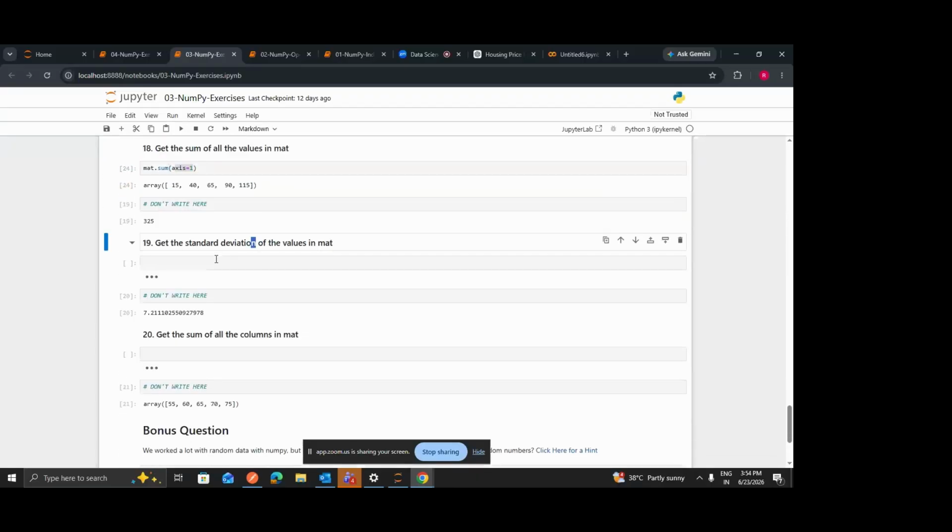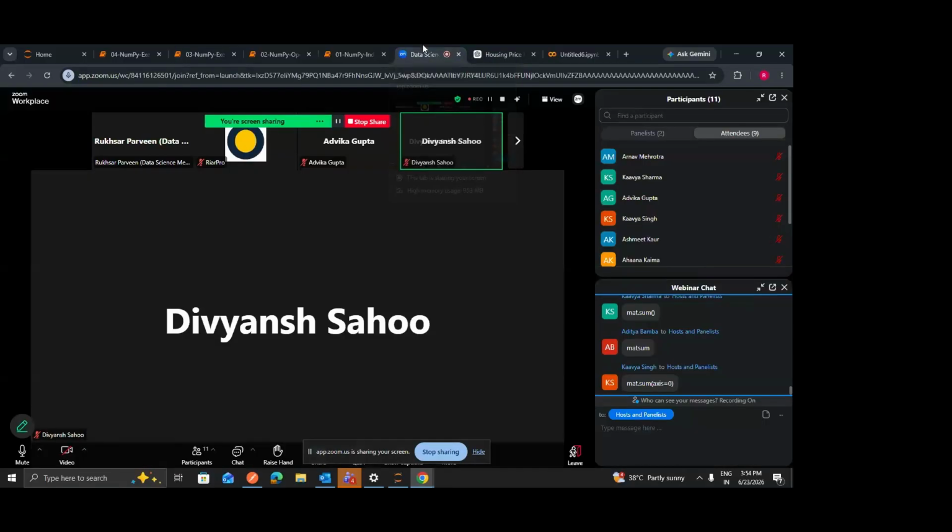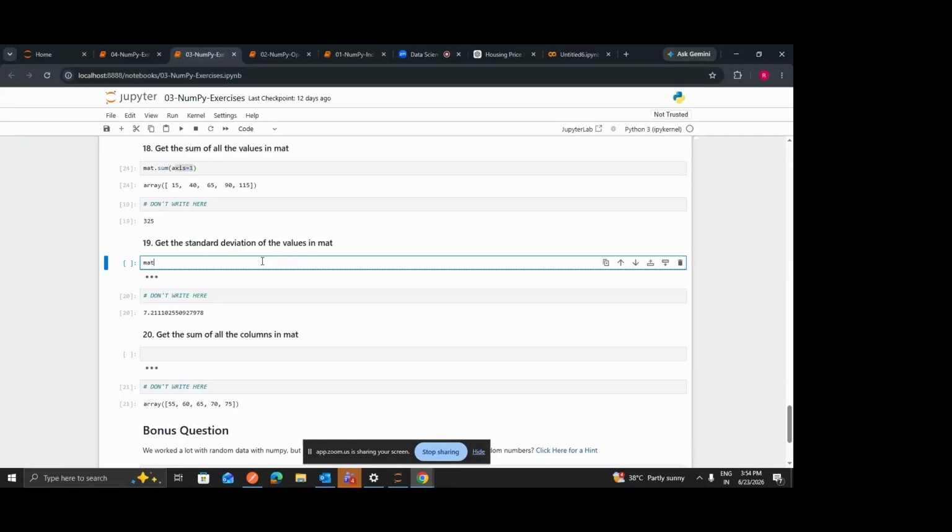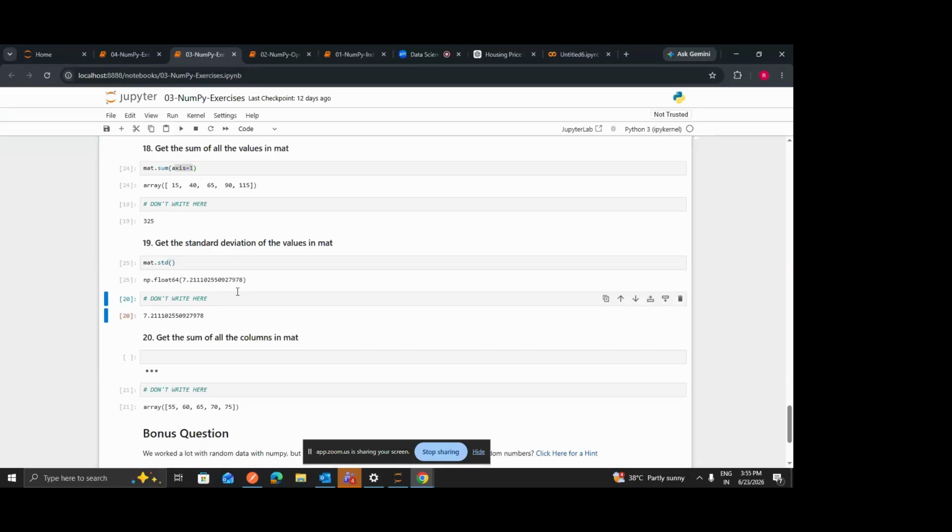Okay. Now tell me, if I want to perform the standard deviation of this matrix, which function I can use? Mat standard deviation. Yes, correct. So I can directly use the standard deviation function. I don't need to perform any complex calculation. I can simply pass this function and it will generate the standard deviation of all the values inside this matrix, right?